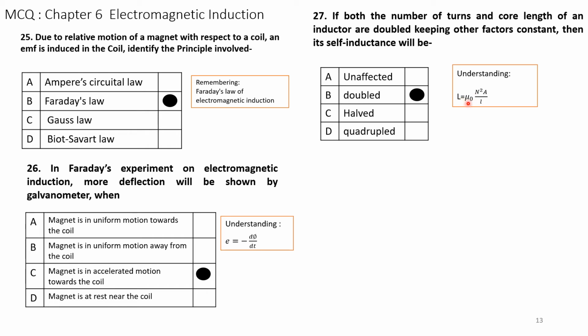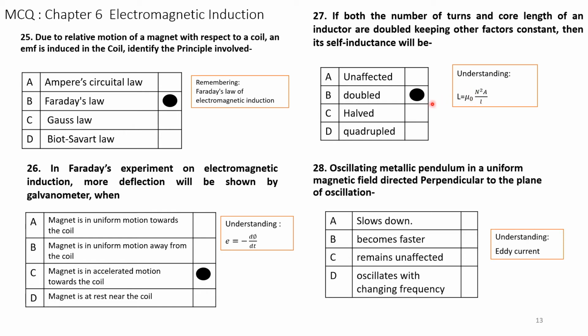L will be 2 times mu naught n squared A by l. So it will be doubled, because l is also doubled, n is doubled, but n squared is 4 times. Therefore 4n squared divided by 2, 4 divided by 2 is 2, hence it is doubled.